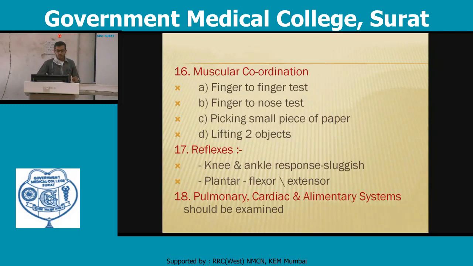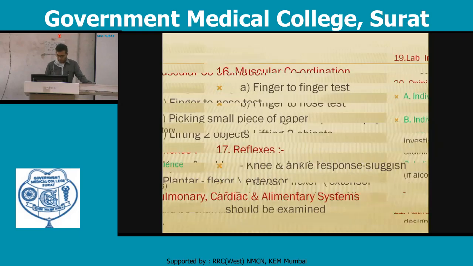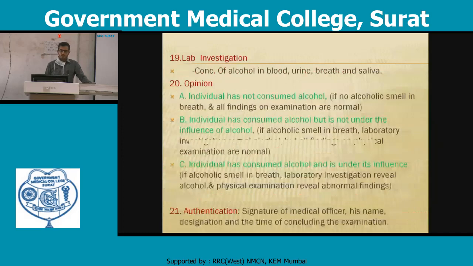Reflexes: knee and ankle responses, sluggish, plantar flexor and extensor should be noted. Pulmonary, cardiac and alimentary systems should be examined. Lab investigation: concentration of alcohol in the blood, urine, breath and saliva should be noted.